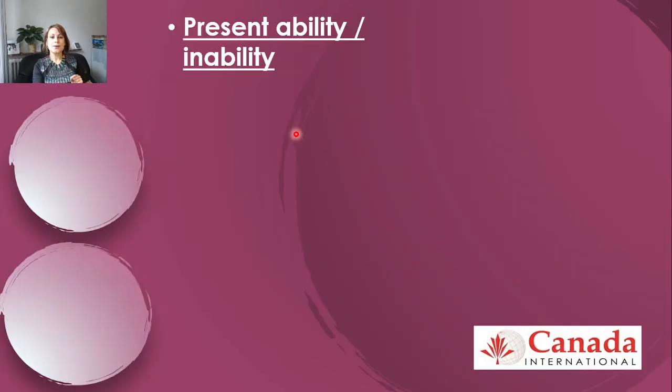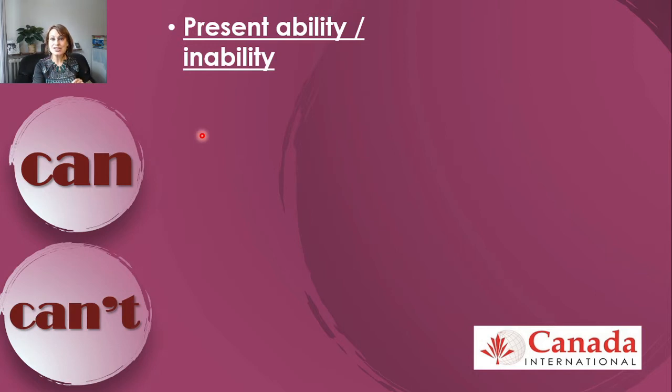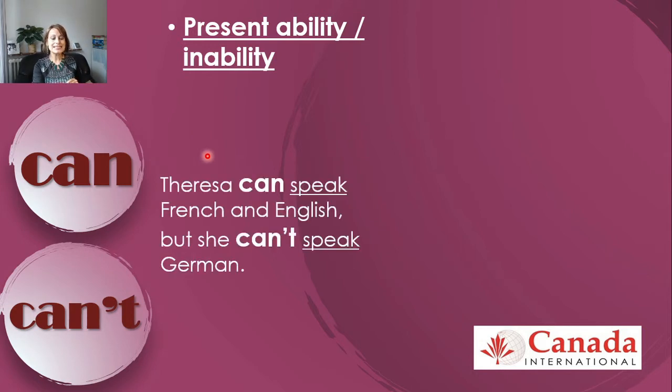Today we're going to see modal verbs expressing ability. So, present ability or inability. We're going to be using can for the present ability and can't for the present inability. Example, Teresa can speak French and English, but she can't speak German.